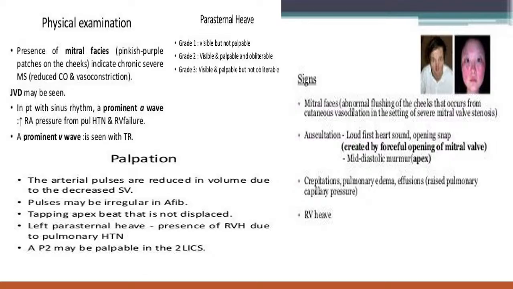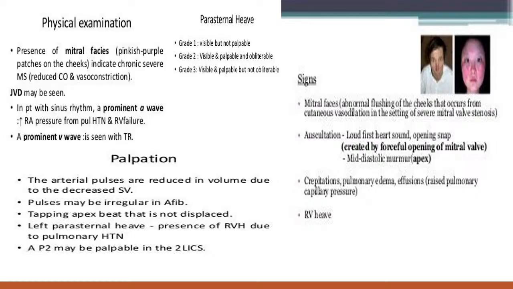On auscultation, the first and most important thing is that S1 becomes loud. S1 is accentuated because, suppose these are the 2 leaflets of the mitral valve. This is the normal opening and closing movement of the mitral valve, and suppose the leaflets are thickened, fibrosed, with a lot of fibrosis and thickening, abnormal leaflets. So the movement becomes jerky like this, and the mitral valve closes like this. Whenever there is jerky movement and sudden closure of the mitral valve, S1 becomes accentuated.